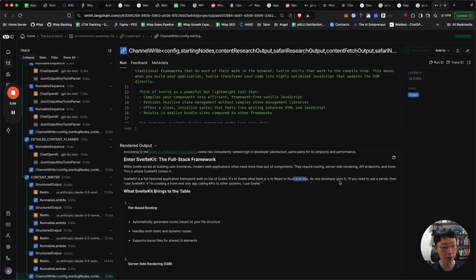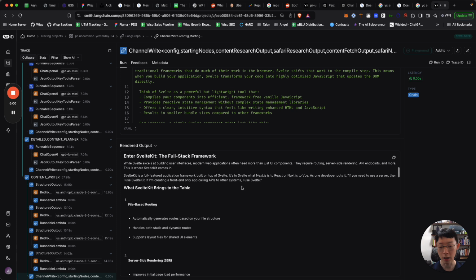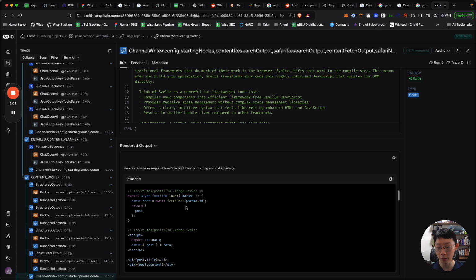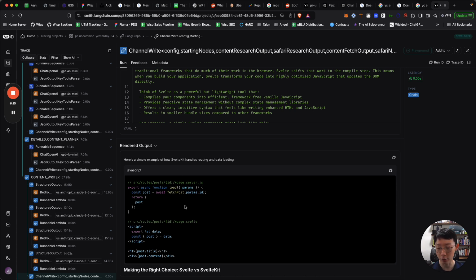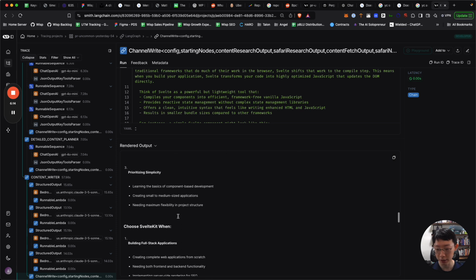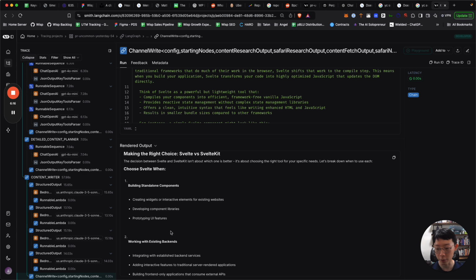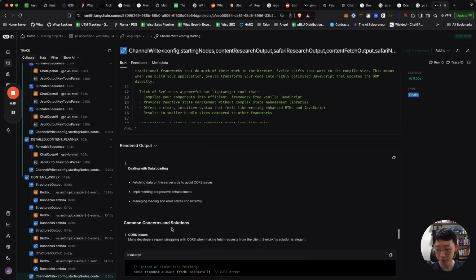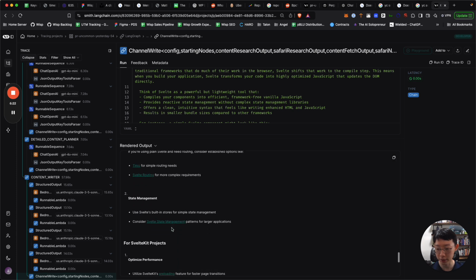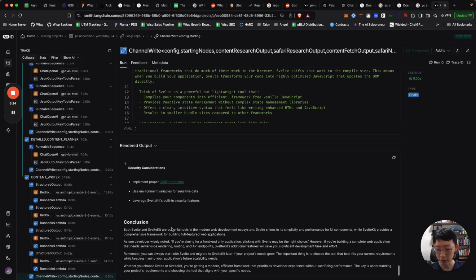So if you need a server, then use SvelteKit. If you are just using front end only, use Svelte. This is a great way to talk about the difference. And you can see that it talks about what else SvelteKit does, and a code example of SvelteKit, right? And making the right choice, it gives you a framework of when to choose what, and common concerns, course, directory structure, best practice, state management, and so on.